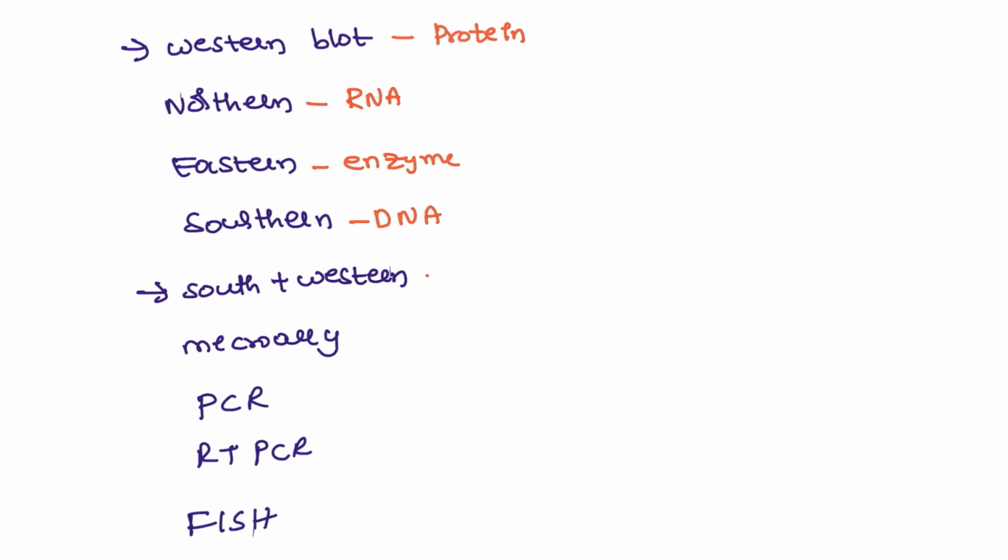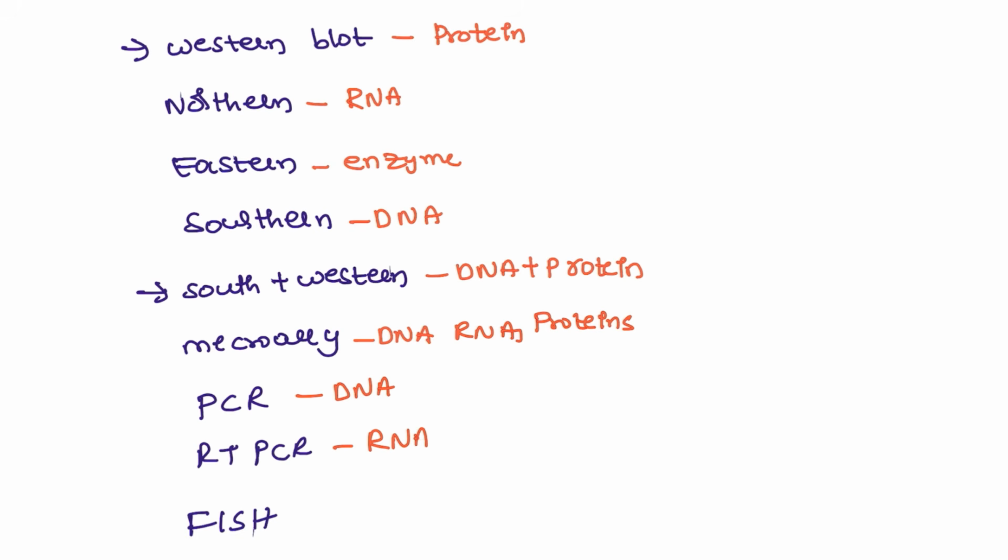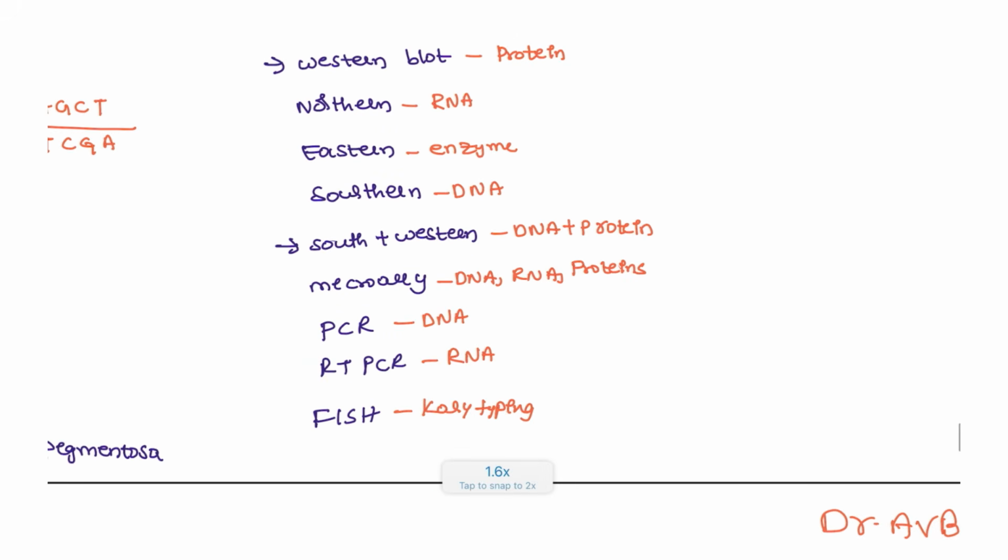South and western combined is for DNA with proteins. Microarray is for DNA, RNA and also proteins. PCR is for DNA, whereas RT-PCR is for RNA. FISH is for karyotyping, right? These are the important points that you have to take note of.